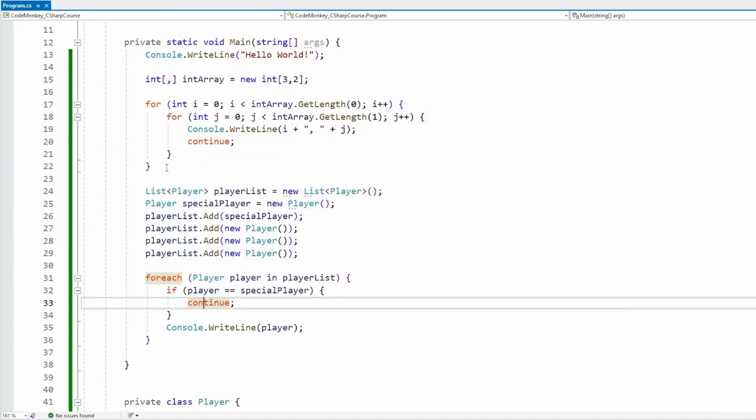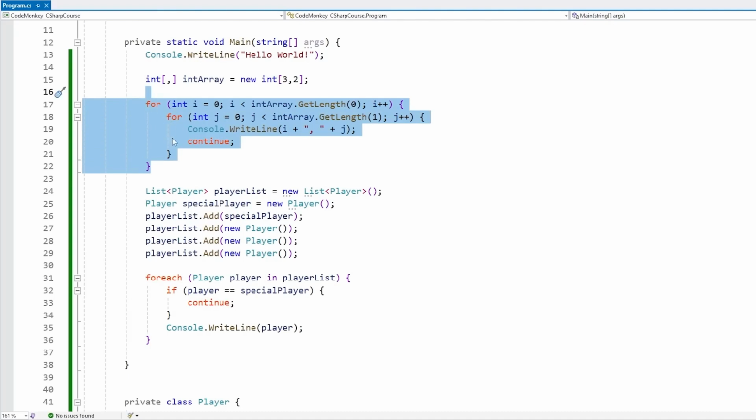Now also on the topic of nested loops, here we have a for inside another for, but you can nest any loop of any type.